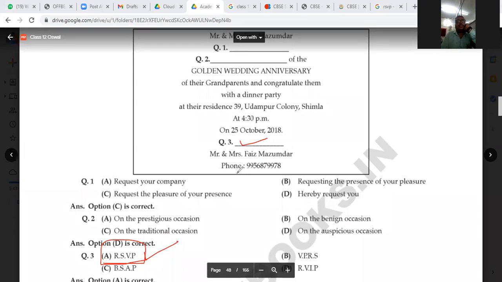What other questions can come from here? Suppose there will be a gap, fill in the blanks. What will be written over there? First, golden wedding anniversary, the occasion, is written. After that, with whom you are celebrating should be mentioned. And what kind of party, a dinner party or any other party, is mentioned in the third line. So on the basis of the first line, second line, third line, there can be any question.